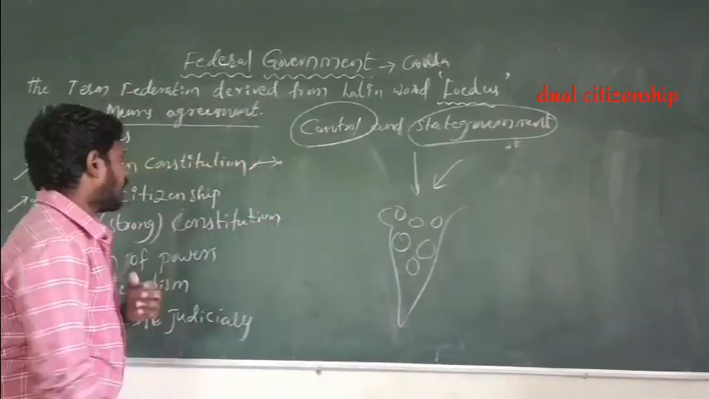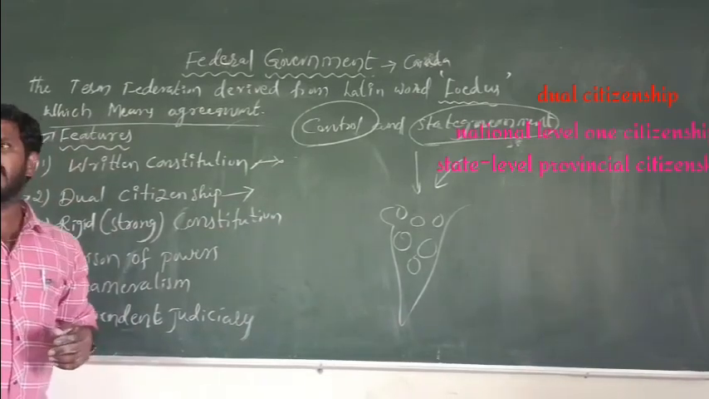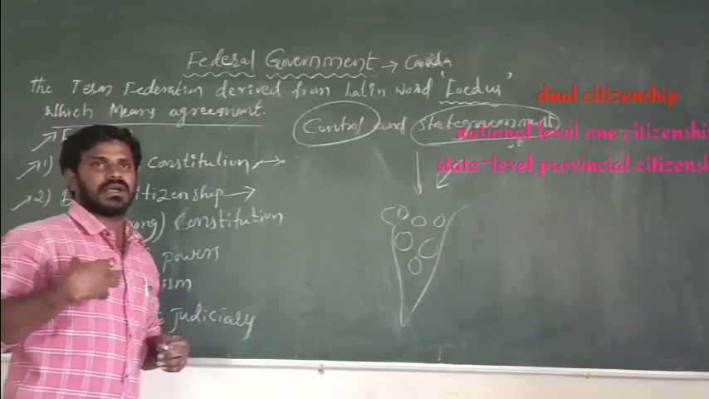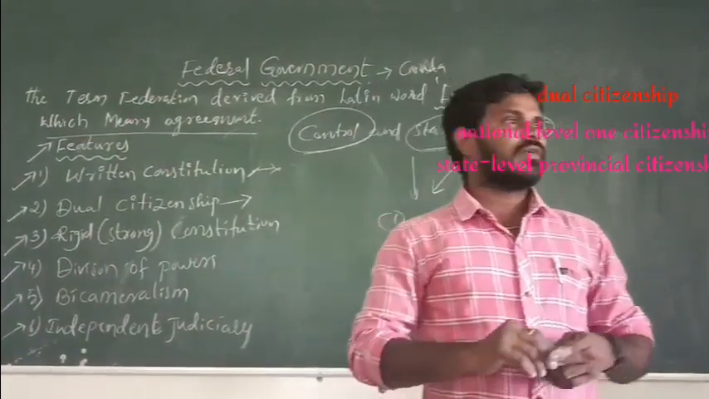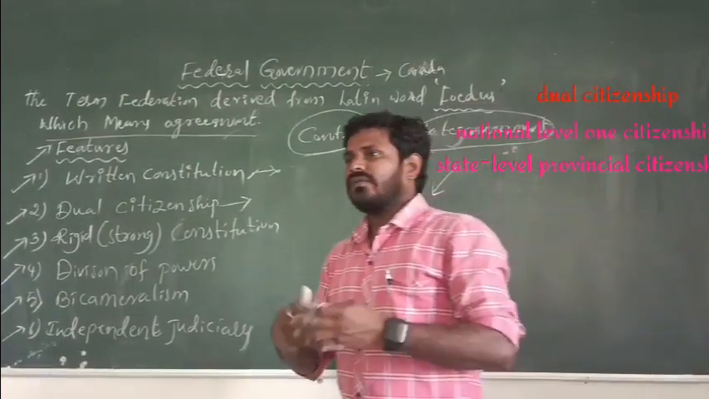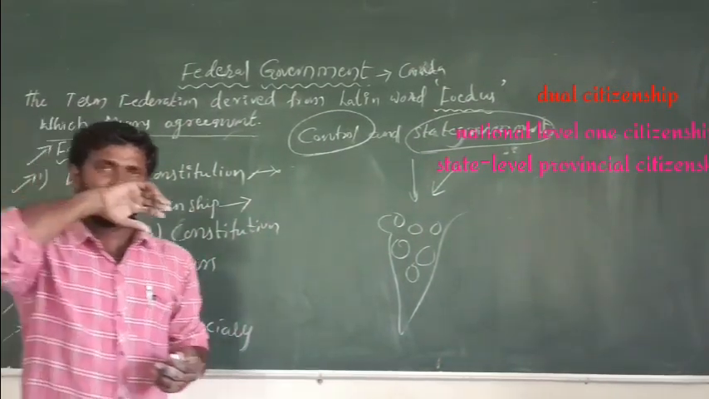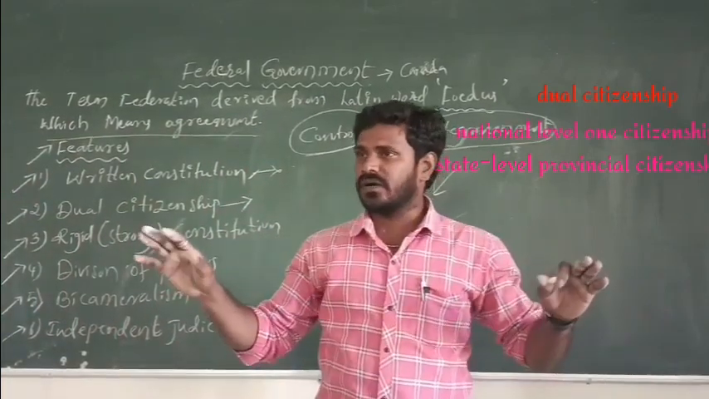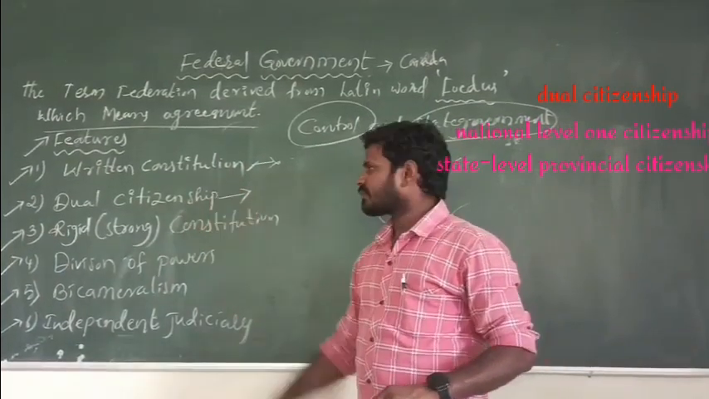That first one, at the national level, one citizenship, and at the state level, provincial citizenship also there. Right? I am from Telangana. You are from Andhra Pradesh. You are from Chhattisgarh. You are from Madhya Pradesh. Right? But we are all Indians. It means Indian citizenship is there. At the same time, provincial citizenship also there. Okay? That is called as dual citizenship.